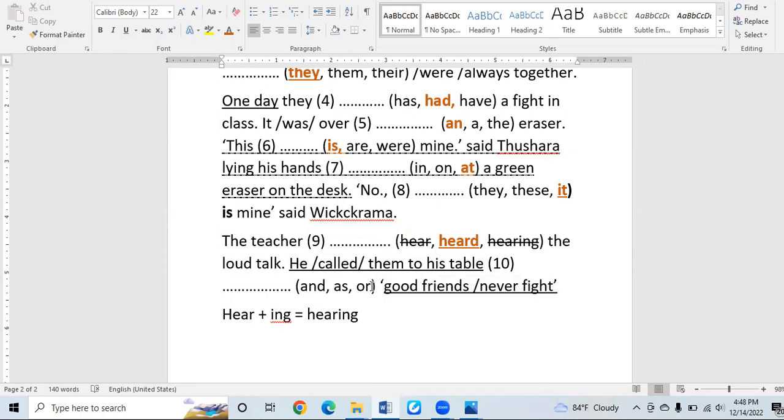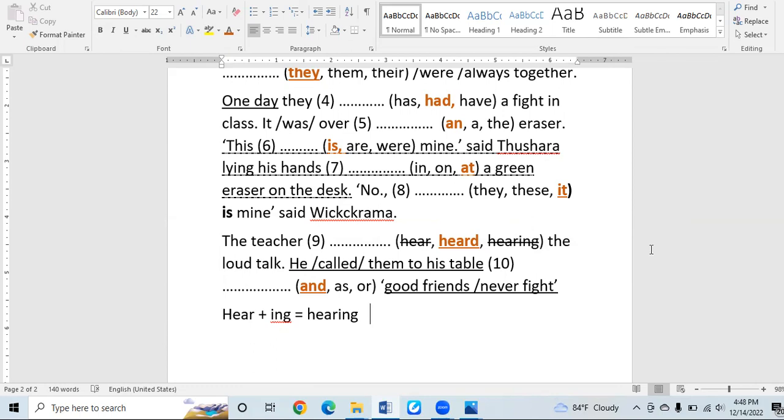Now the answers you are given are O, as, and N. And we use and to connect two sentences together as a compound sentence. As is a connective, or gives similar sentences but for the choices. So here you can use and as the correct answer. It is because two sentences have been given here and the same person has expressed these sentences. Because of that, these two sentences should be gathered together: he called them to his table and good friends never fight.